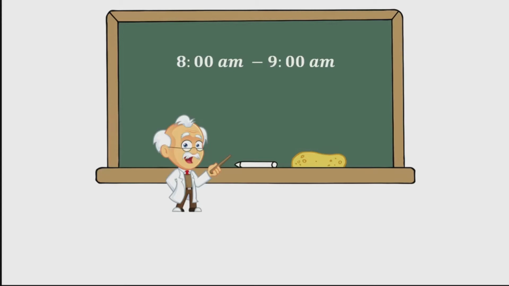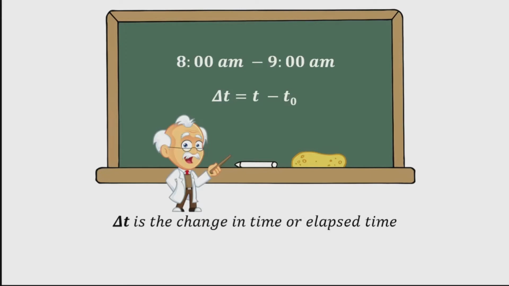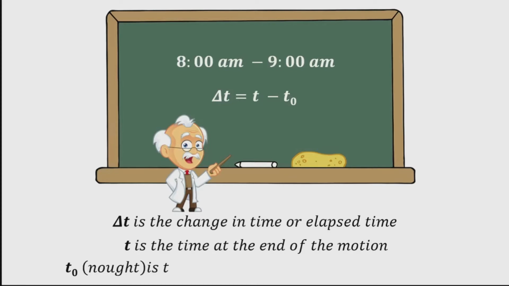Elapsed time t is the difference between the ending time and beginning time. Δt = t − t₀, where Δt is the change in time or elapsed time, t, or t final, is the time at the end of the motion, and t₀ is the time at the beginning of the motion. As usual, the delta symbol means the change in the quantity that follows.